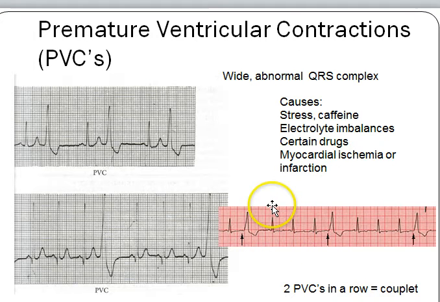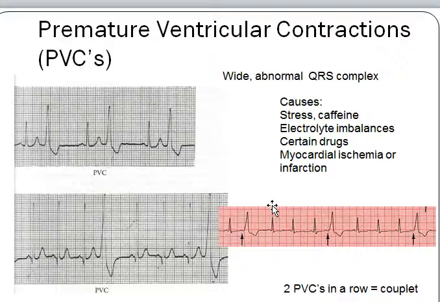Premature ventricular contractions, or PVCs. That is when your QRS complex looks very wide and big, and these are very, very common, particularly in people who have caffeine. Lack of sleep, stress, caffeine, certain drugs that may be caffeine-like.